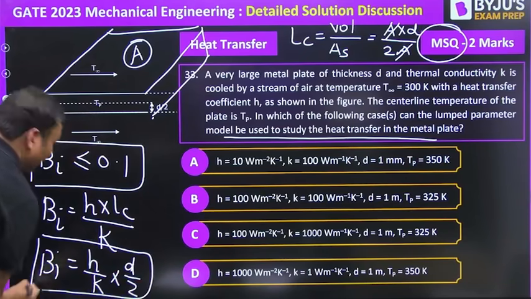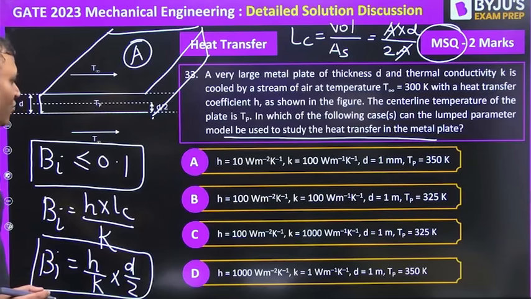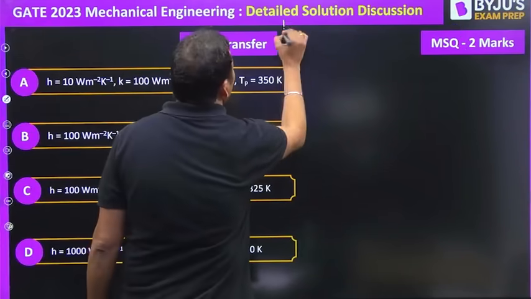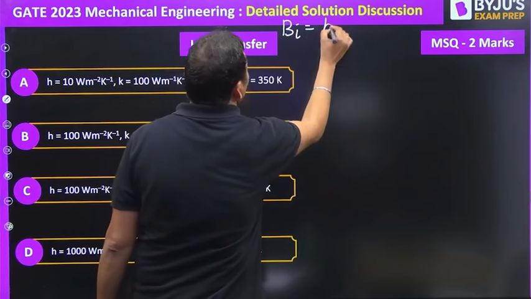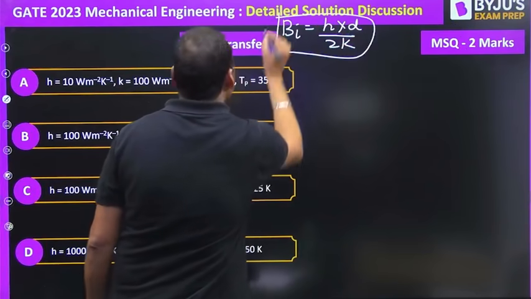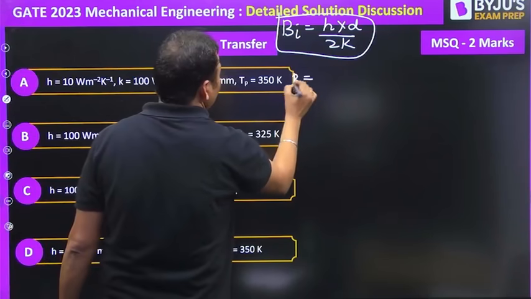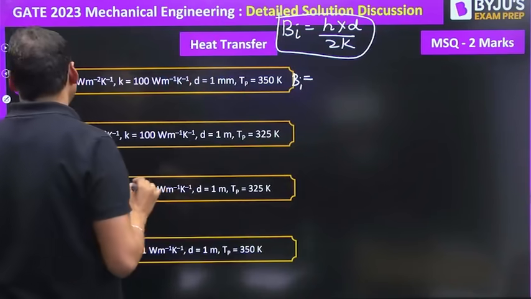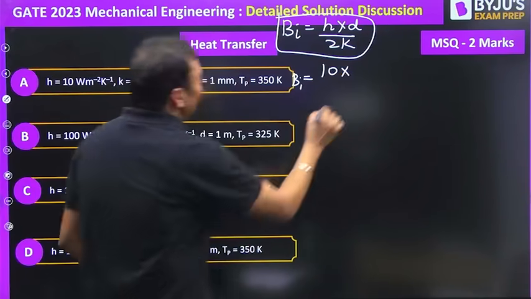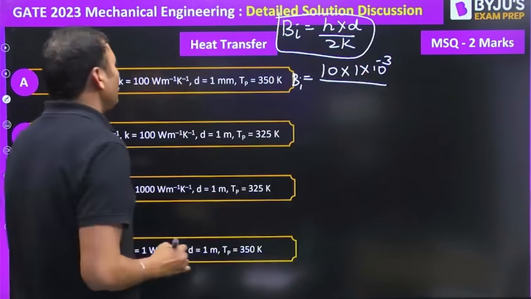We need to check in which of the following cases the Biot number will be less than 0.1. The Biot number is equal to h into D by 2k. Let us find the value of the Biot number in these cases. For the first case, Biot number is equal to h, that is 10, into D, 1 mm, that is 1 into 10 to the power minus 3, upon 2k.